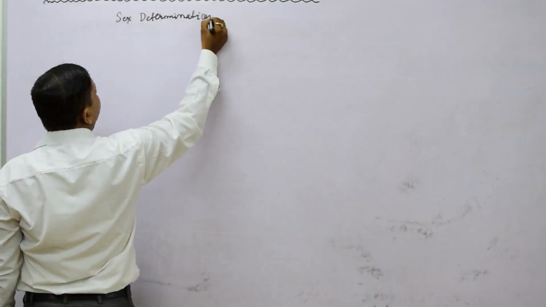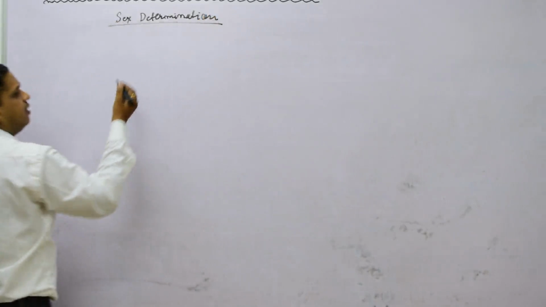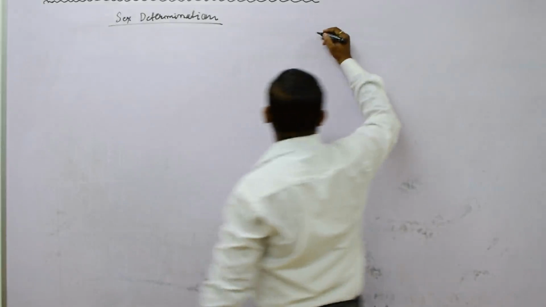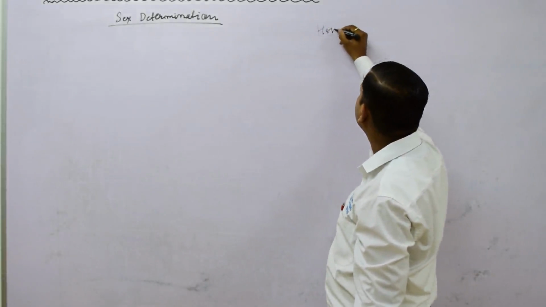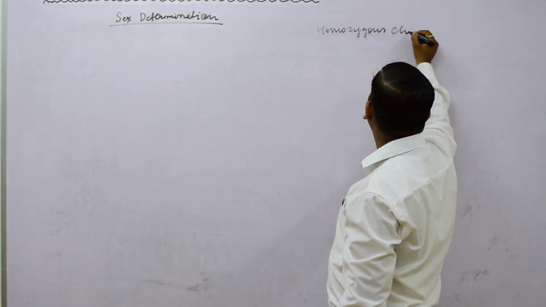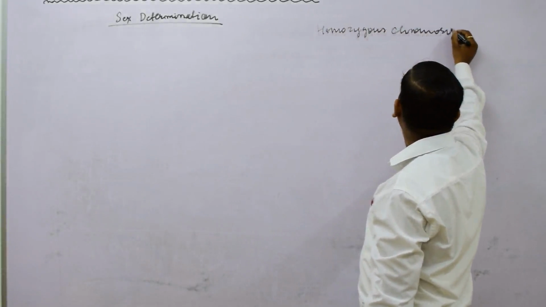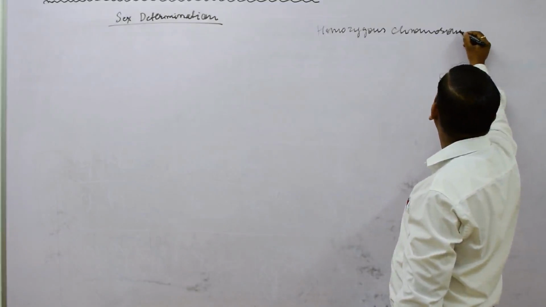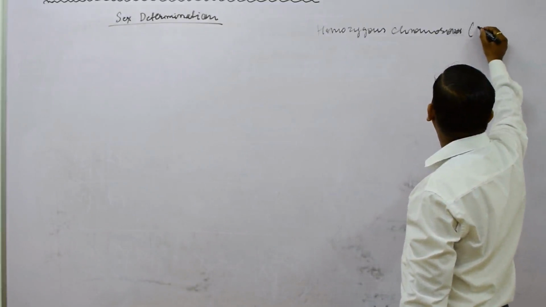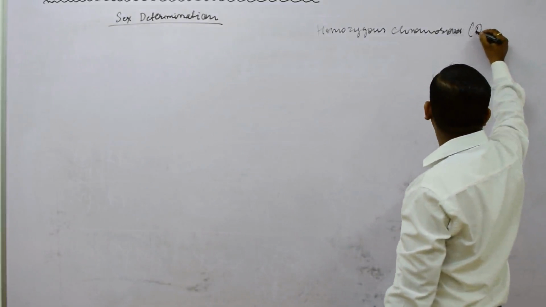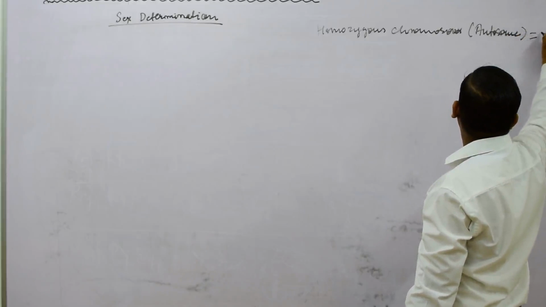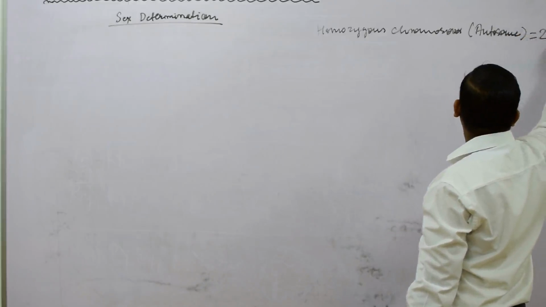In sex determination, there are 2 types of chromosomes found. First is the homozygous chromosomes, also known as autosomes because they are similar chromosomes.